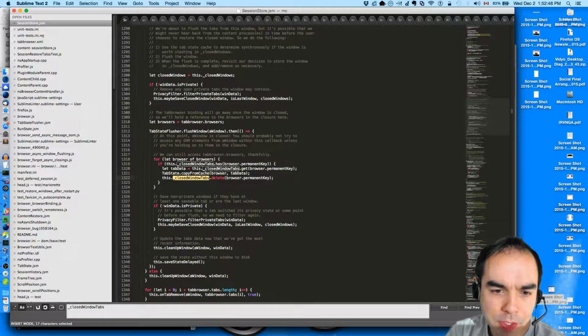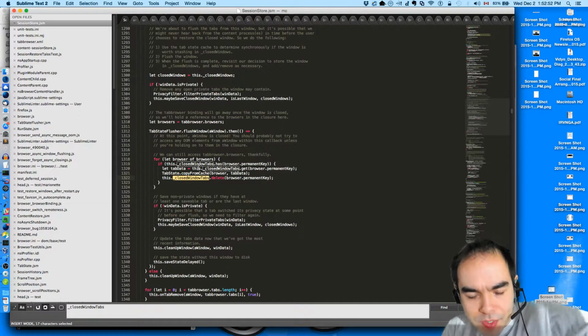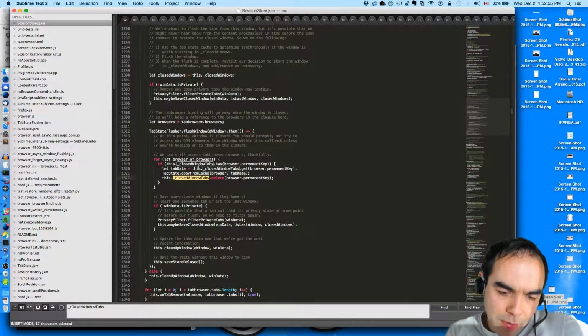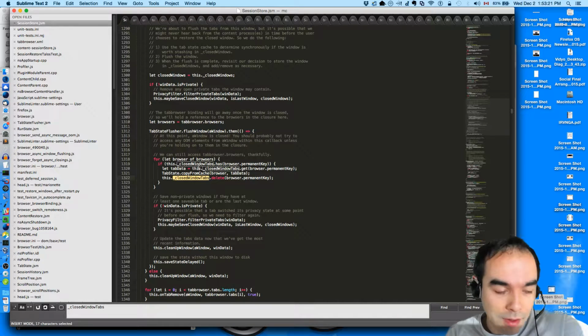So we might have to go back to the original plan, the original fix, which is that global state thing. Because the closed windows array, we need a way of decorating it. The window's been forgotten. How do we remember that we've forgotten something? Whoa, pretty meta. How do we remember that we forgot something?